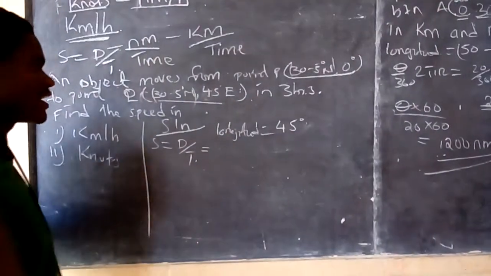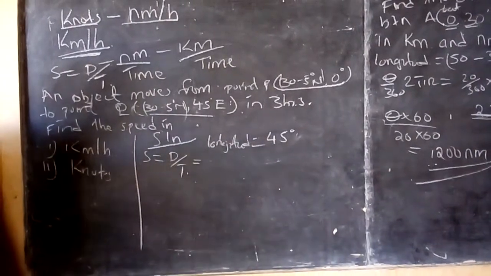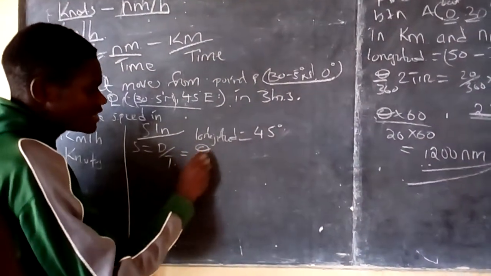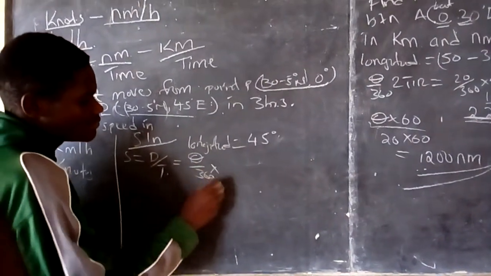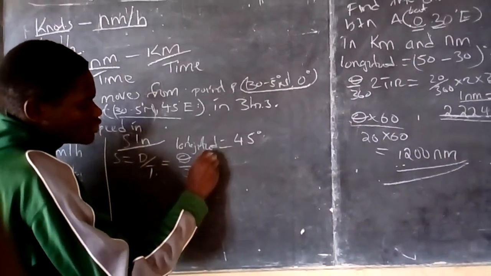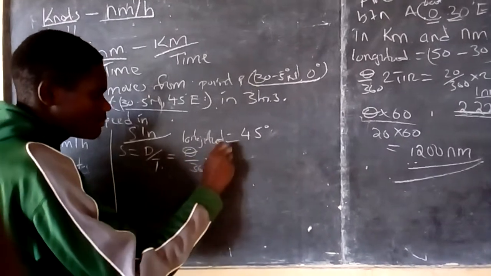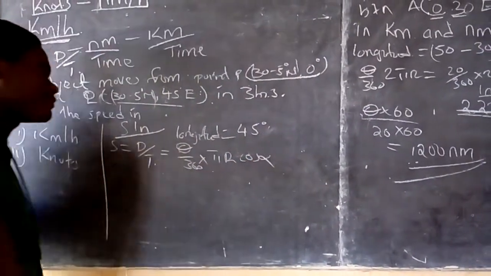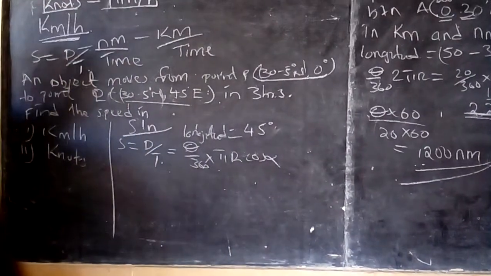Then we need to get the distance. Distance in kilometers is theta over 360 times 2 pi r cos alpha.